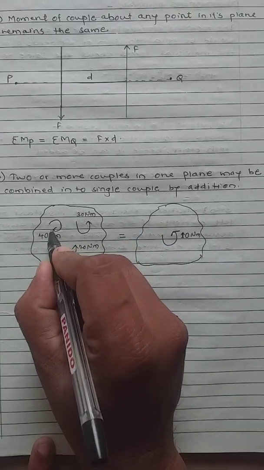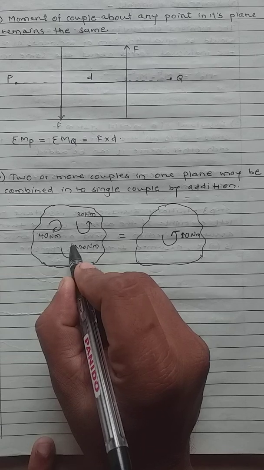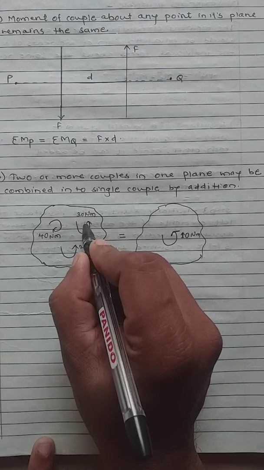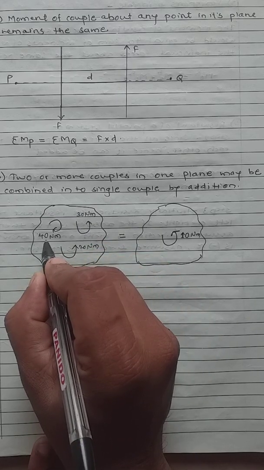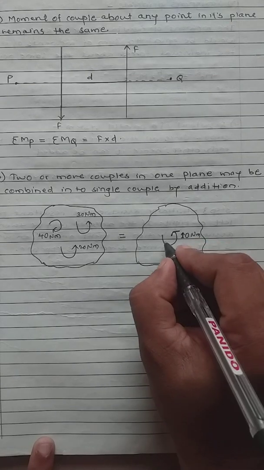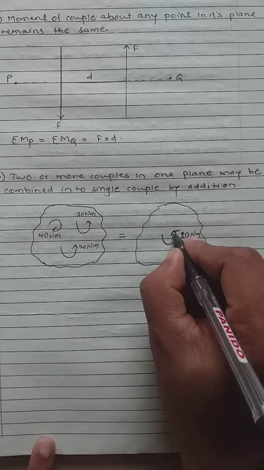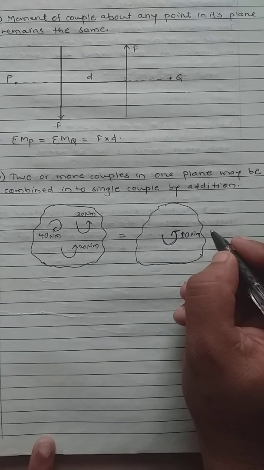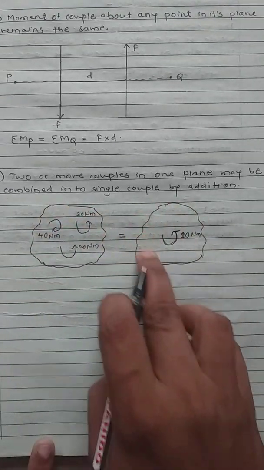Clockwise is considered positive, anti-clockwise is considered negative. So minus 20, minus 30, plus 40, gives minus 10. So we have a couple of 10 Newton meter in anti-clockwise direction, which is negative. So this can be combined into a single couple.